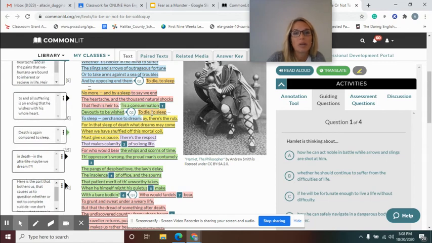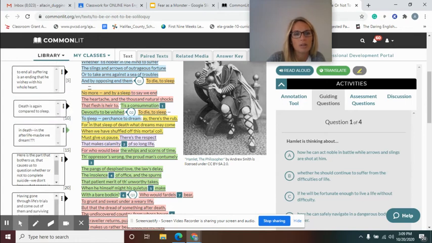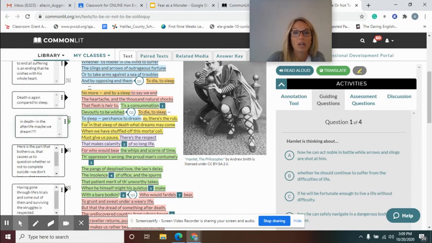All right. Again, he compares to die to sleep. So death is again compared to sleep. And then it says, "to sleep, perchance to dream." All right, so in this part right here, the afterlife, like what happens when you're asleep, what happens after you die, he compares that to dreams.